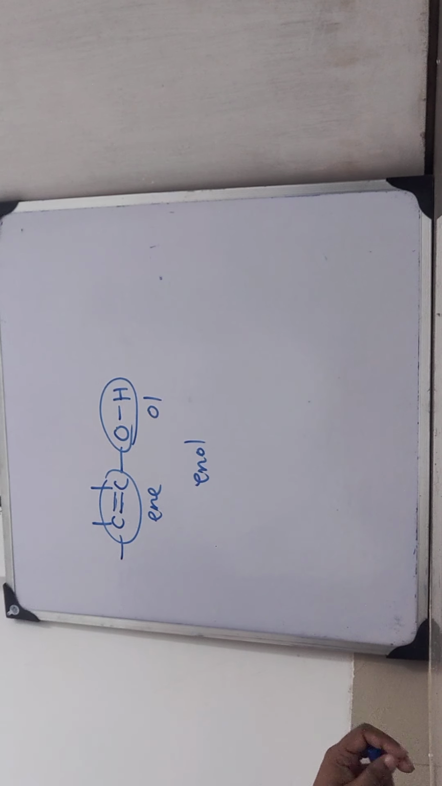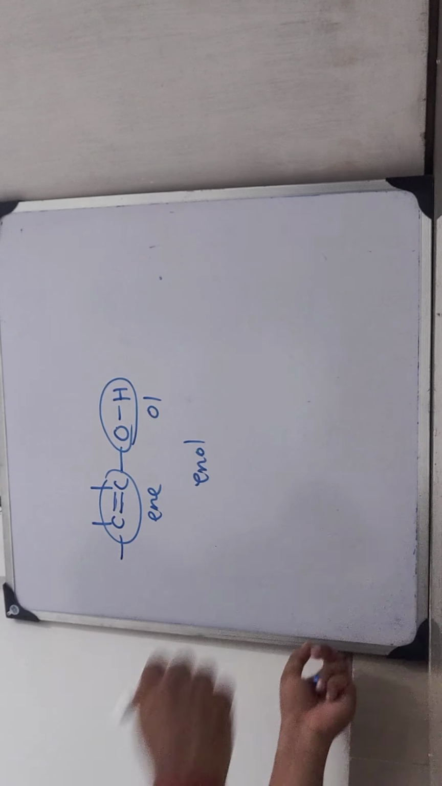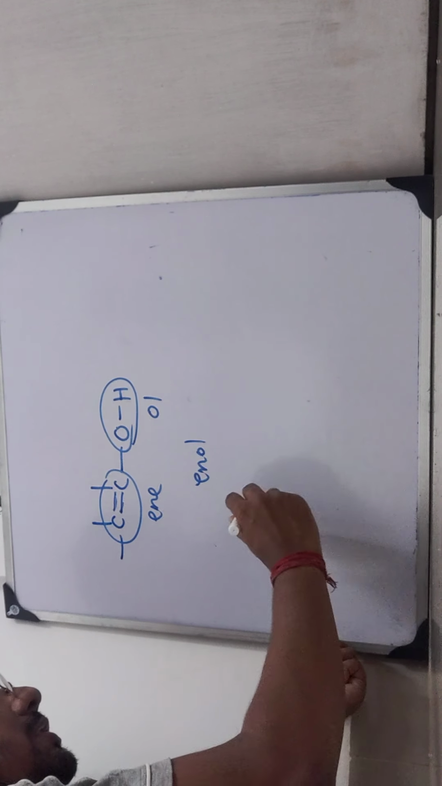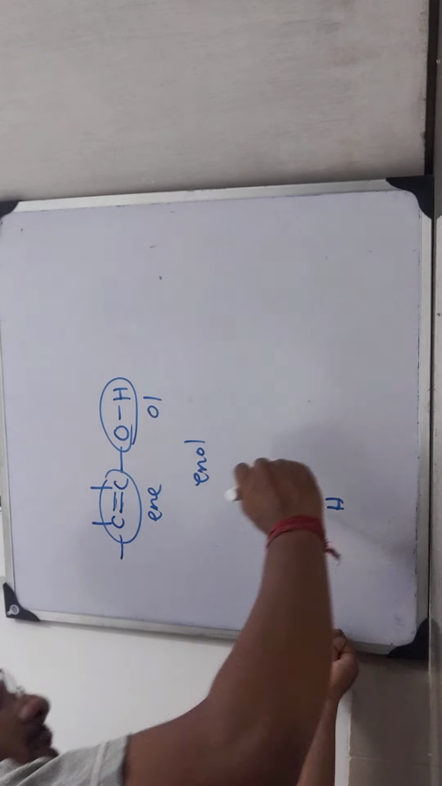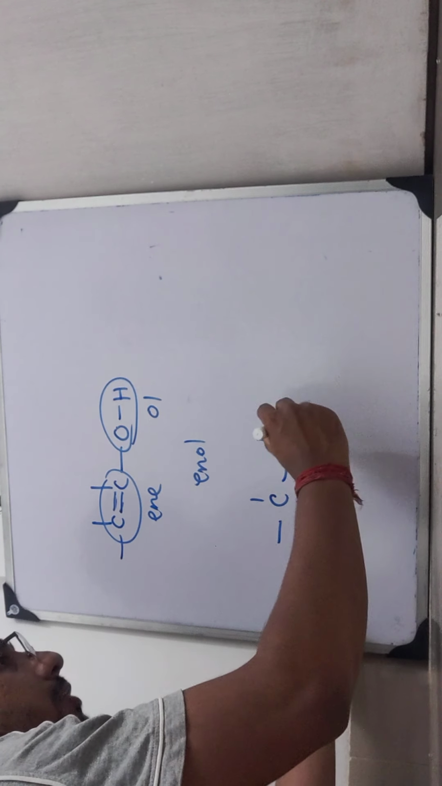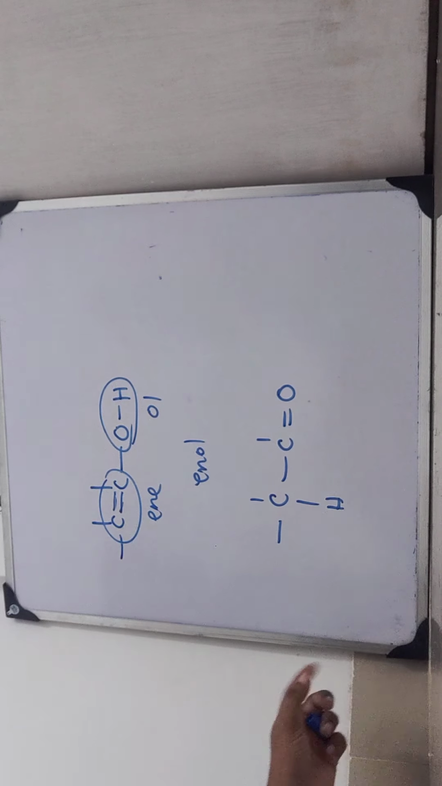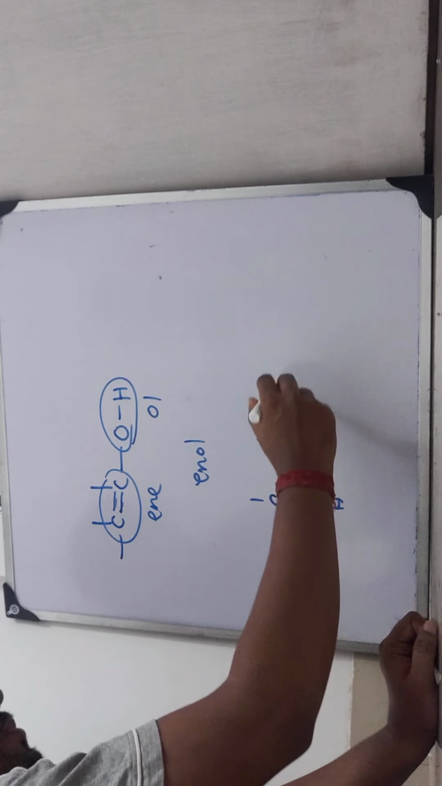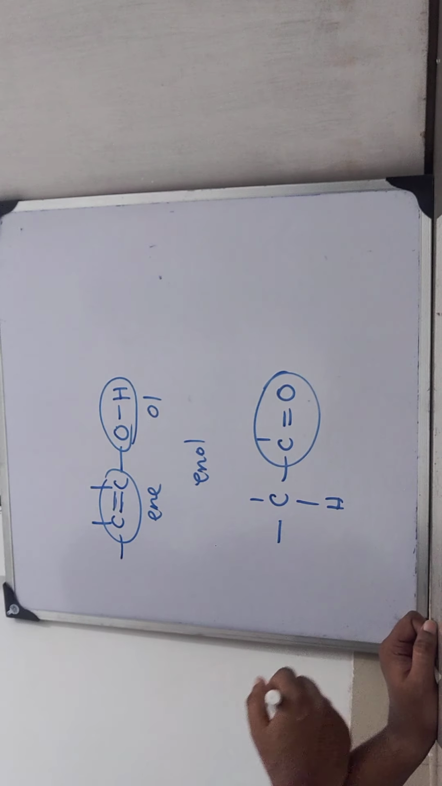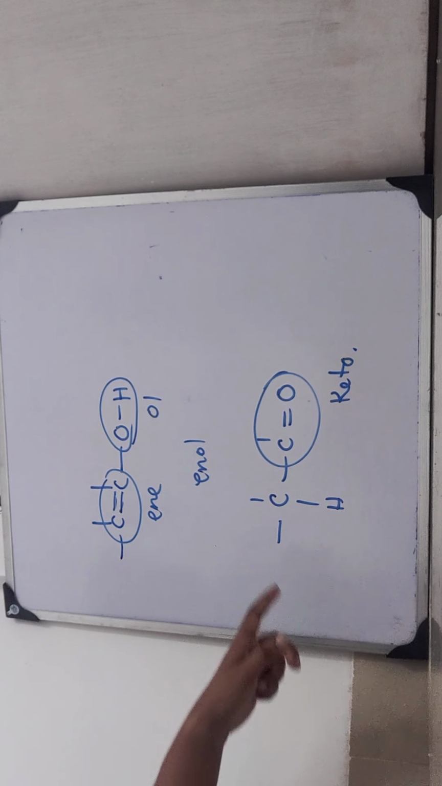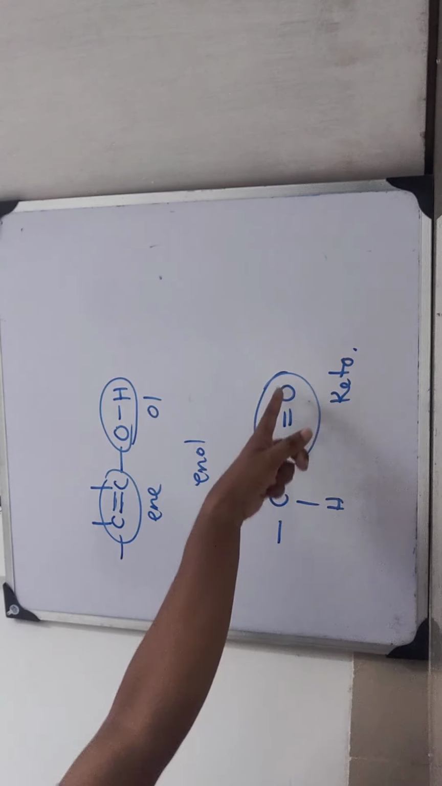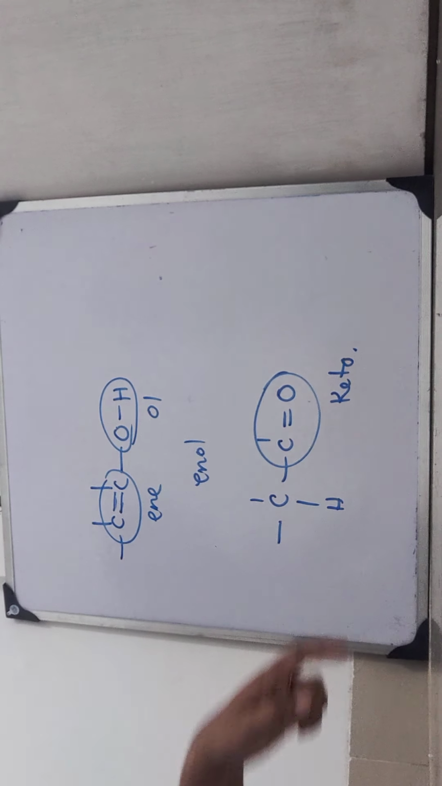Now let us come to the keto form. What is keto form? C single bond C, double bond O, with hydrogen. See, no en is there, only one keto group is there, this one, C double bond O. So this is known as keto. See, the formula is same: 2 carbons, 2 carbons, 1 oxygen, 1 oxygen, 1 hydrogen, 1 hydrogen.